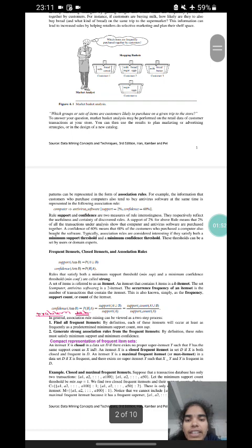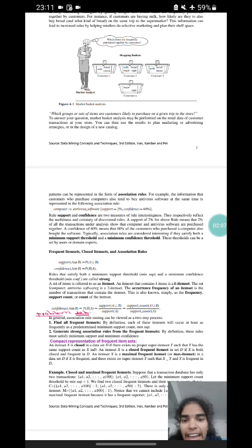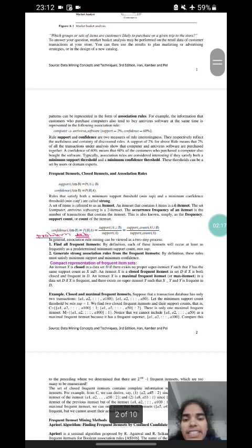Observe this figure. Which groups or sets of items are customers likely to purchase on a given trip to the store? To answer this question, market basket analysis may be performed on the retail data of customer transactions at your store. We can then use the results to plan marketing or advertising strategies, or in the design of a new catalog. Patterns can be represented in the form of association rules.